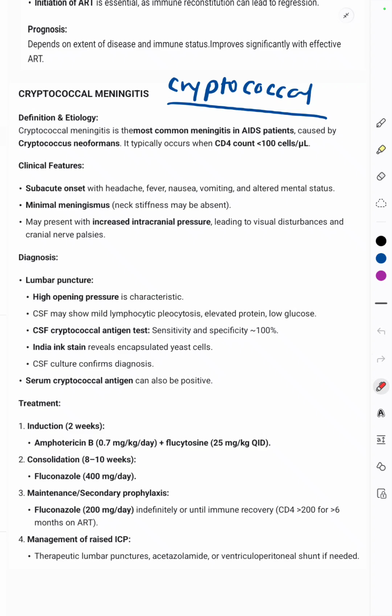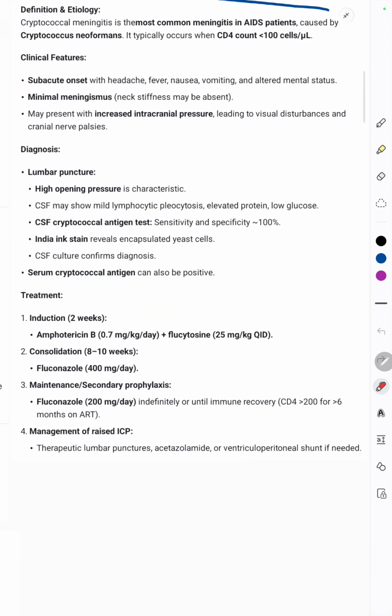The diagnosis is by lumbar puncture. The opening pressure is high. Then lymphocytic pleocytosis is seen, low glucose and elevated protein. Then the CSF cryptococcal antigen test can be positive. India ink or nigrosin stain can visualize the encapsulated cells, and CSF culture confirms the diagnosis. So basically, we use the antigen test, India ink test, and the CSF culture. Serum cryptococcal antigen can also be positive.